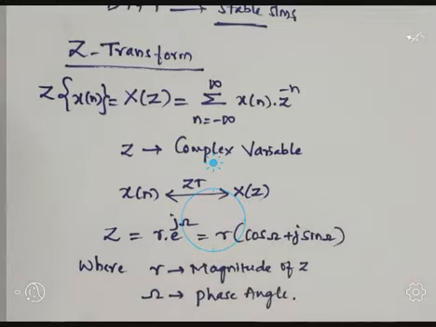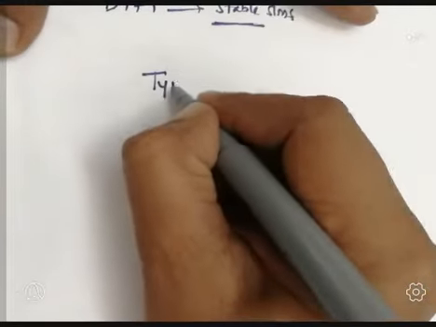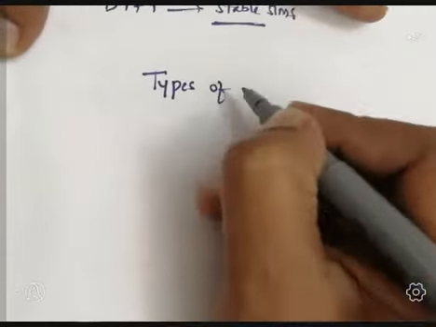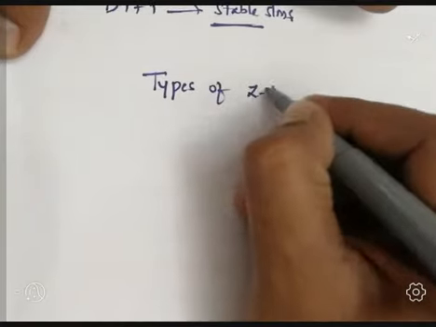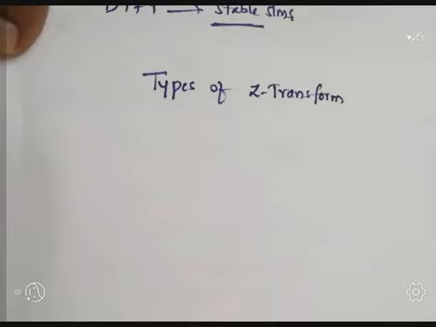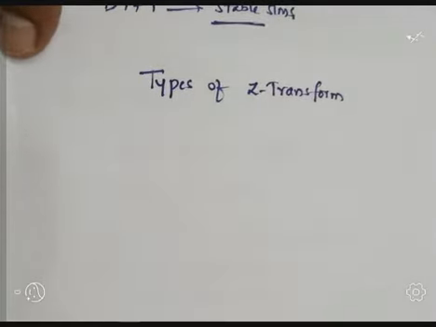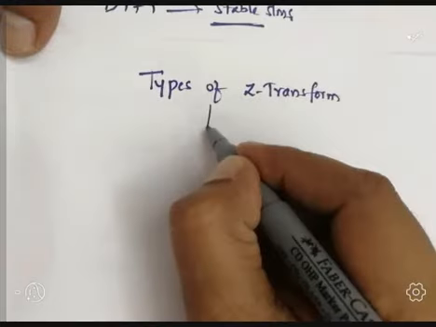Now let's see the types of Z transform. Based on the input, that is which kind of sequence we are applying to the system, we divide the Z transform into two categories.